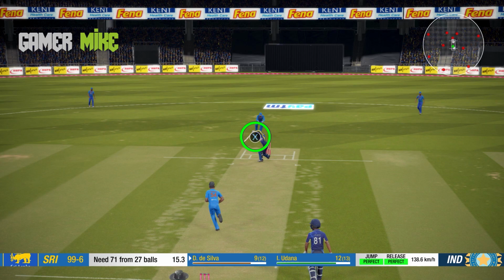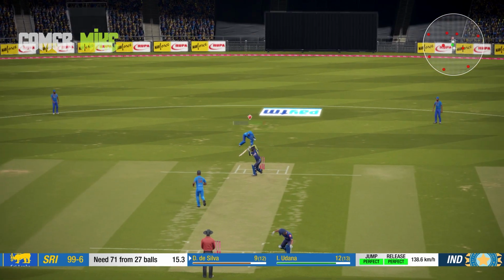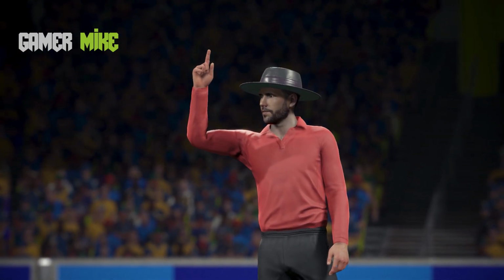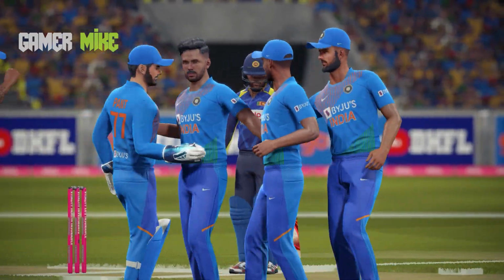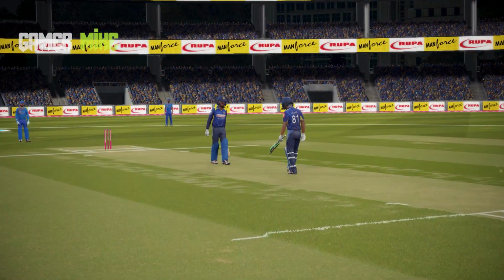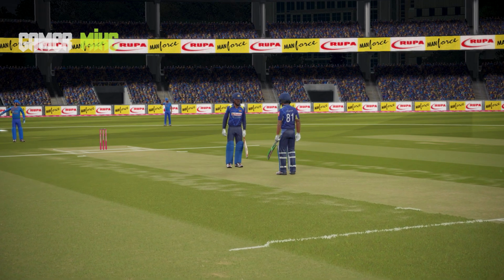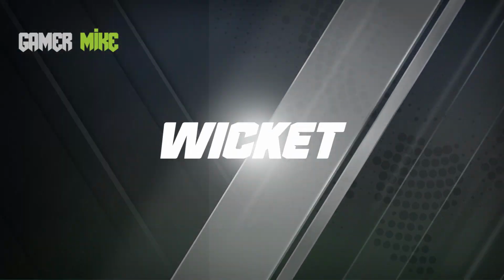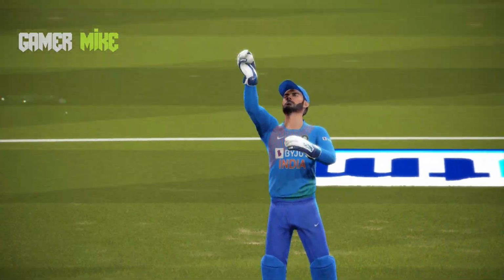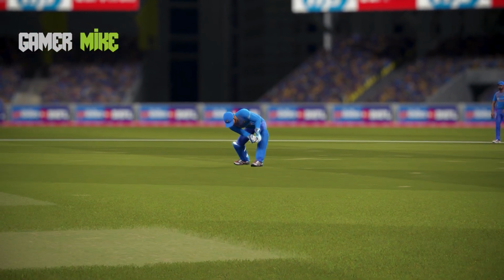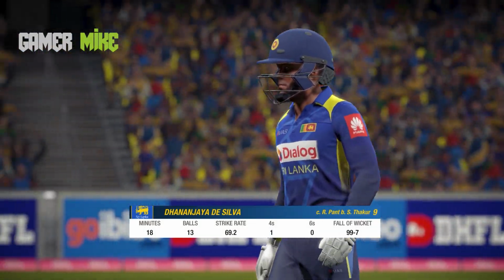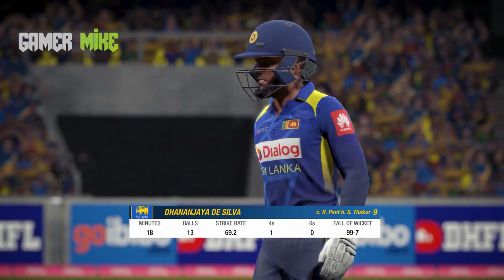Oh, that's an outside edge. Will Rishabh Pant catch it? It's easy for him with the gloves, and he has picked a wicket. Shardul Thakur, and a good captaincy from Virat Kohli, bringing him back, changing the bowling, creating confusion between the Sri Lankan batsmen, and an easy catch for Rishabh Pant. Thick outside edge and straight into his gloves, and there's another wicket falling for Sri Lanka. They are in deep trouble now. Dhananjaya De Silva departs, 99 for 7 Sri Lanka.